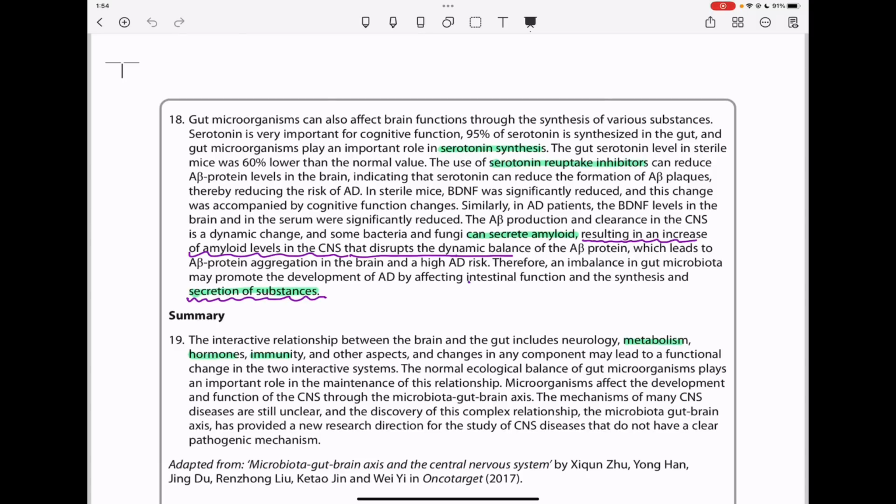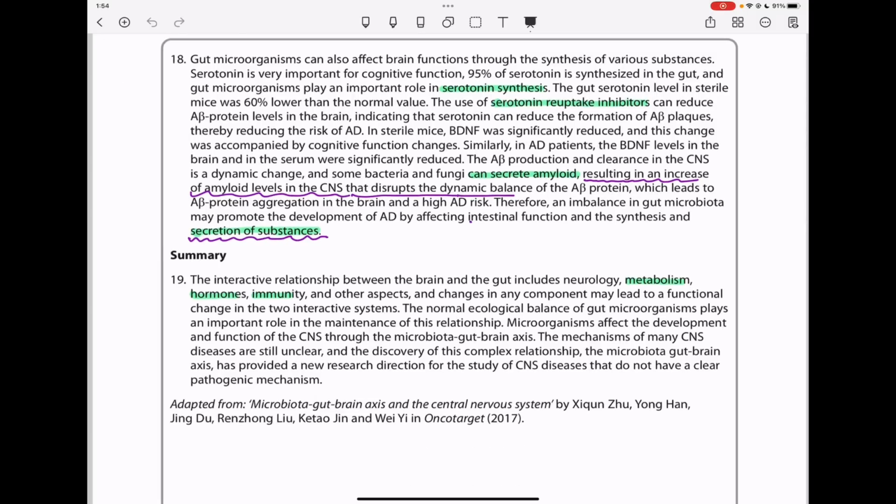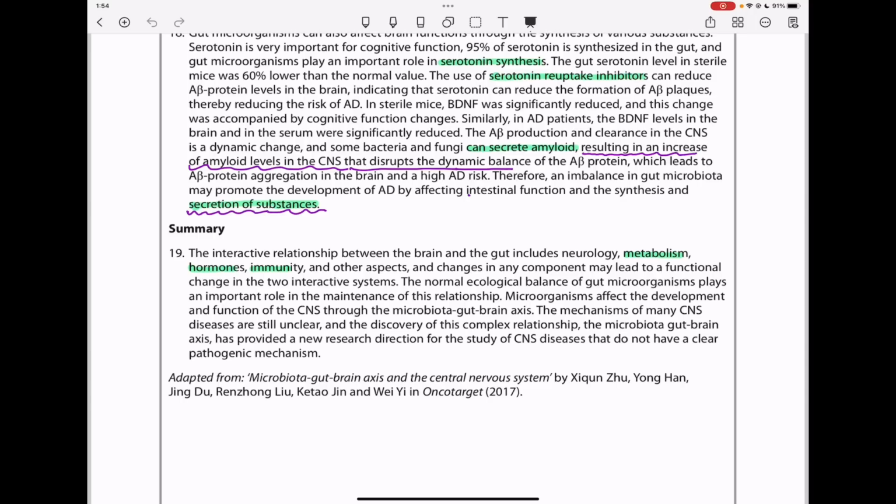of substances. The summary, which is paragraph 19: the interactive relationship between the brain and the gut includes neurological, metabolism, hormones, immunity, and other aspects, and changes in any component may lead to a functional change in the two interactive systems. The normal ecological balance of gut microorganisms plays an important role in the maintenance of this relationship.